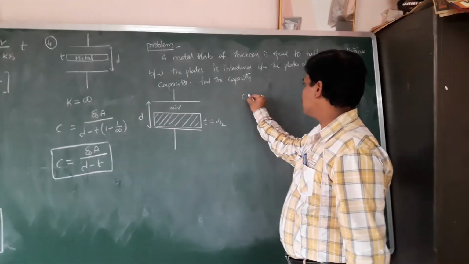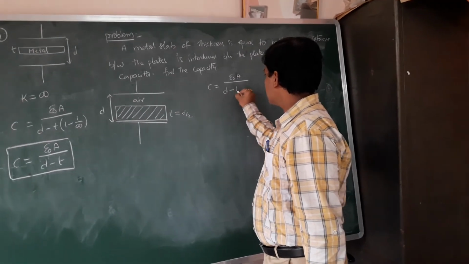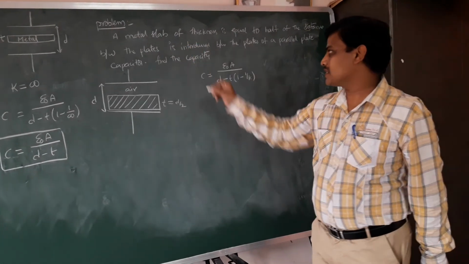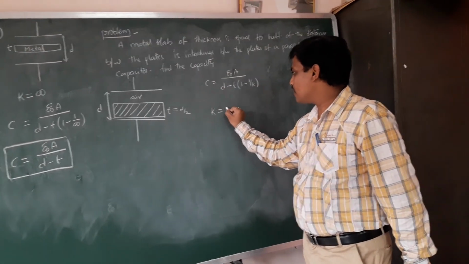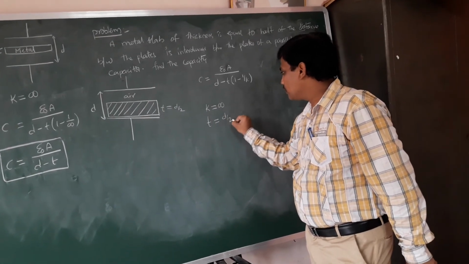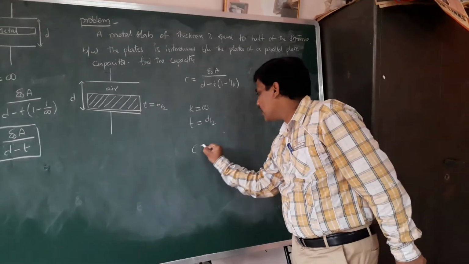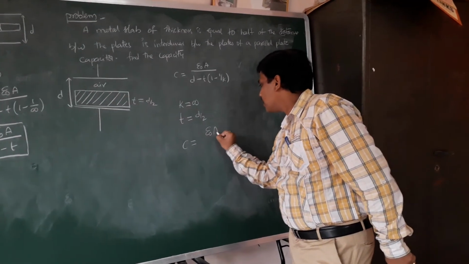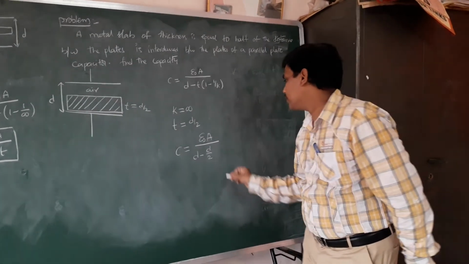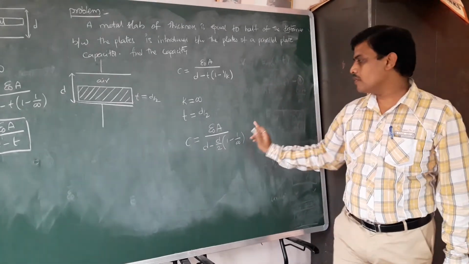So the new capacitance value, by using our main application, C is equal to epsilon naught A by D minus T into 1 minus 1 by K. Here a metal slab is given. For the metal slab, the K value is infinity and the thickness of the metal slab is D by 2. Substitute these two into this equation. C is equal to epsilon naught A by D minus D by 2, into 1 minus 1 by infinity. 1 by infinity value is 0.